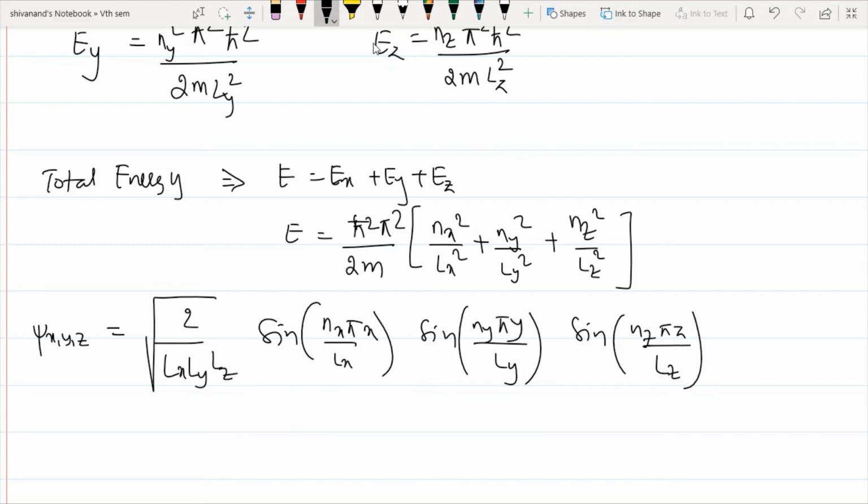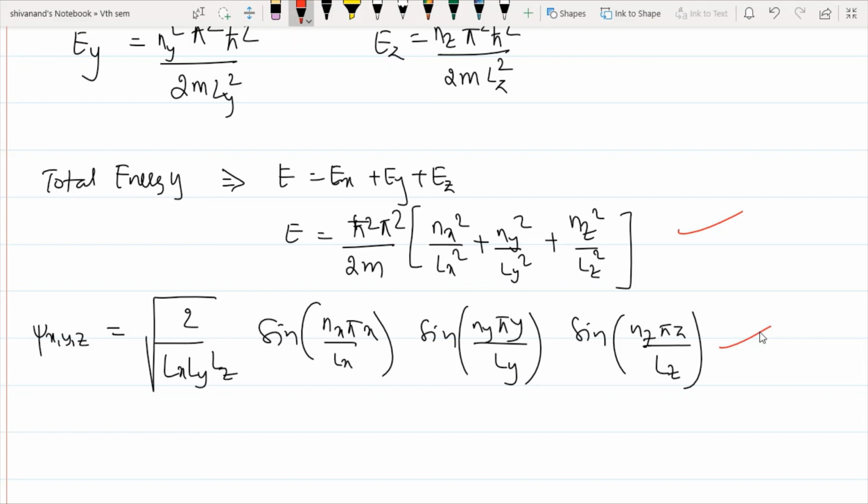So these two equations are very important to calculate the wave function energy and how that wave function looks like. This is the wave equation in a 3-dimensional box. So this is how a particle is confined within a particular box of region 0 to L in 1 dimension, and if it is confined in all 3 dimensions, that is Lx, Ly, Lz, then we can calculate the probability of how the particle exists within the box.